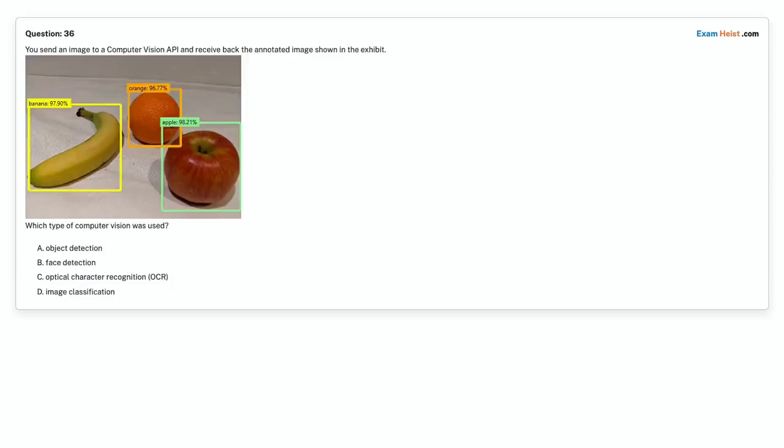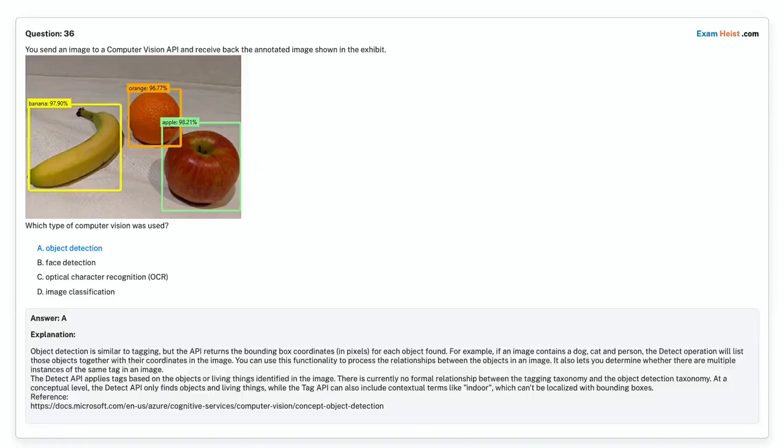Question 36. You send an image to a computer vision API and receive back the annotated image shown in the exhibit. Which type of computer vision was used? Option A, object detection. Option B, face detection. Option C, optical character recognition (OCR). Option D, image classification. Choose the correct answer. Correct answer is option A, object detection.